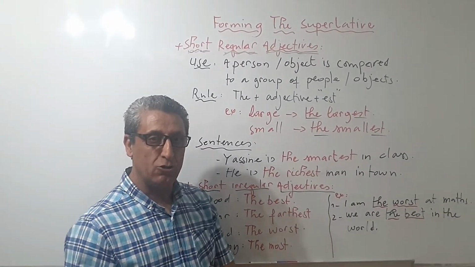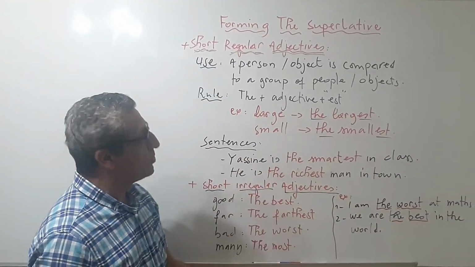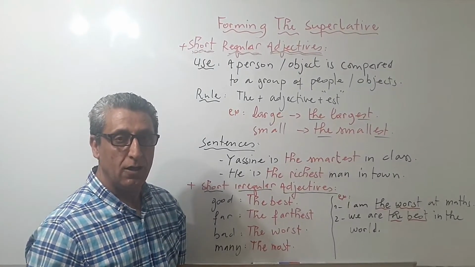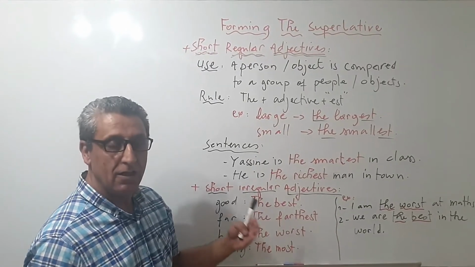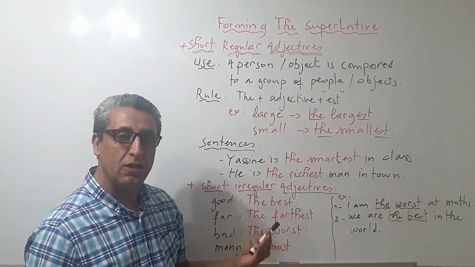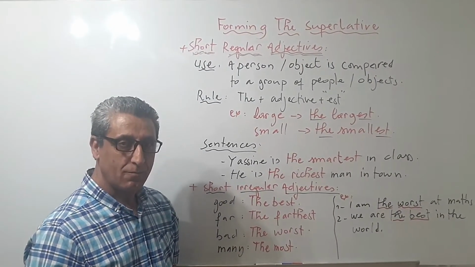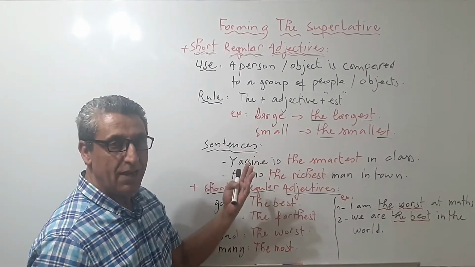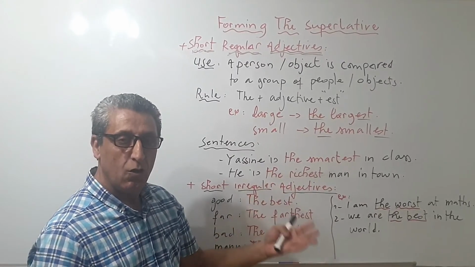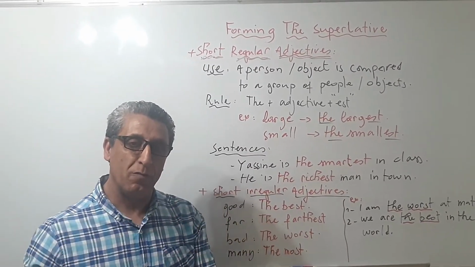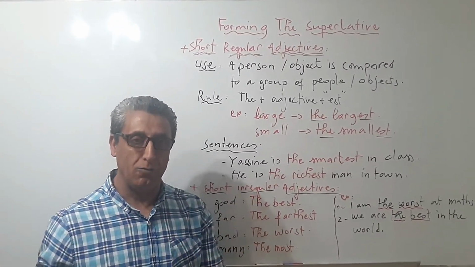Recapitulation. In this lesson today, we continue with the comparative and superlative form, and today it's about how to form the superlative form with the short adjectives. We said that in the superlative form we compare one person to a group of people or one object to a group of objects.